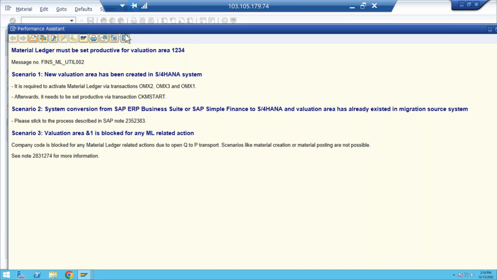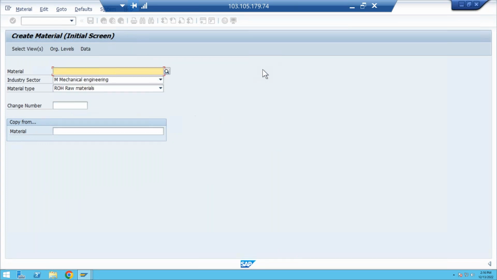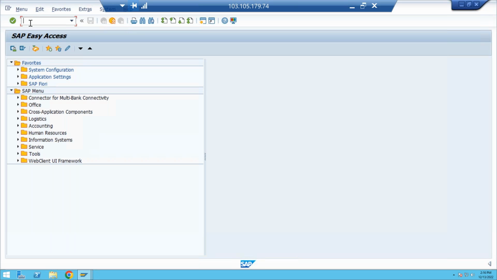Okay, so what I will do is go to OMX1. Go to OMX1.